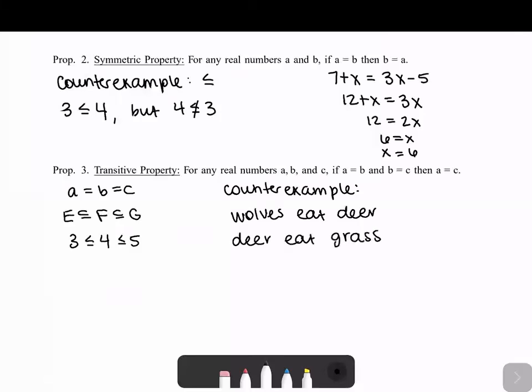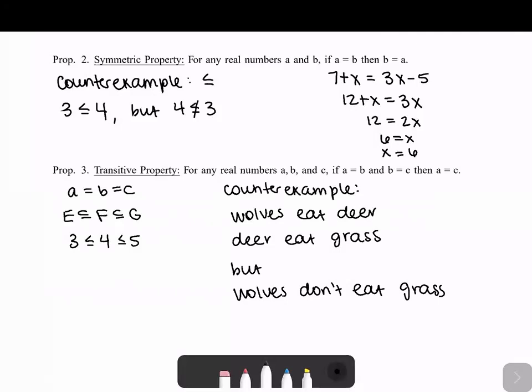So deer relate to grass by eating the grass. But we can't just put these together. Wolves eat the deer and deer eat the grass. That doesn't mean that wolves eat the grass, right? That's not how the food chain works. Wolves are carnivores. They're meat eaters. So even though wolves eat deer and deer eat grass, this property isn't transitive. This relationship of being eaten and eating things does not have the transitive property.